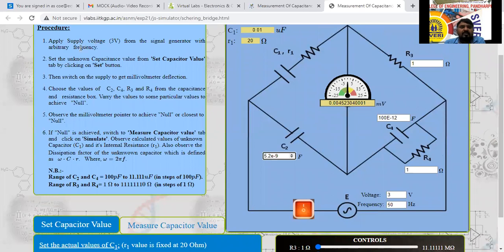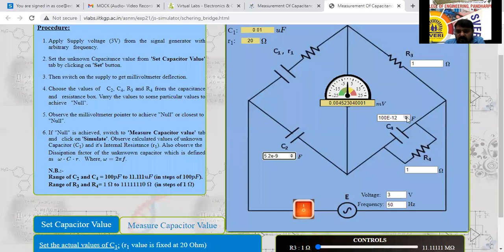Beside, they have mentioned the procedure. Apply the supply voltage. It may be 3 volt, 5 volt, whatever it may be, from the signal generator with arbitrary frequency. Set the unknown capacitance value from the set value over there. Then switch on the supply. Choose the values of C2, C4, R3, R4 from the capacitance and resistance box, to achieve null value here. Observe the multimeter pointer to achieve null or closer to null here now.